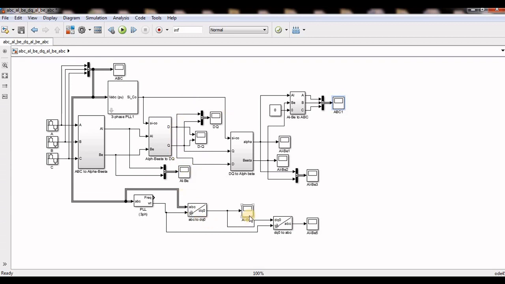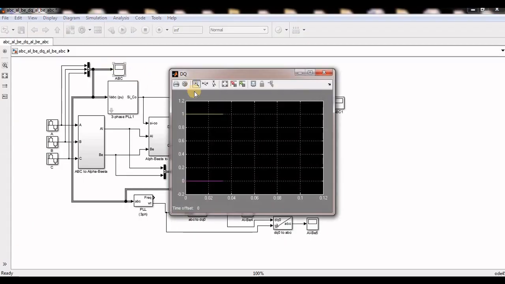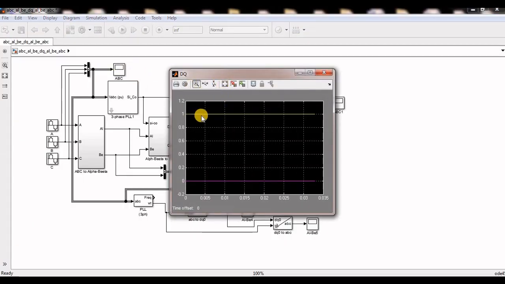Sometimes maybe DQ negative, sometimes maybe DQ positive. It also depends on our choice. If you are getting the D component as negative, you have to compare with -1, and here we can compare with +1. So this is very important. This DQ is very important, and it should be constant values, not phase properties like alpha beta. So it should be maybe 1 or 0.8 or 0.6. It also depends on the magnitude.